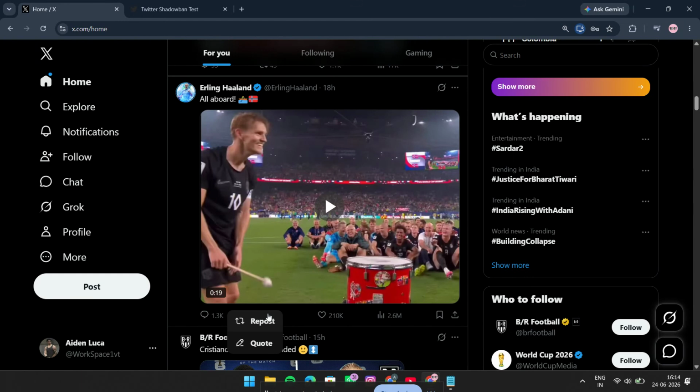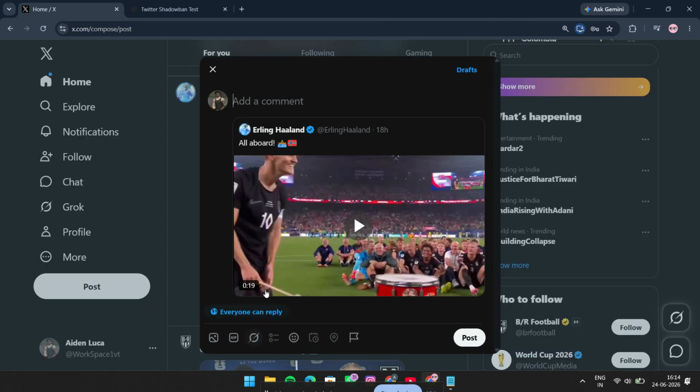A drop-down menu will appear with different sharing options. From that menu, select Quote. This is the option that lets you repost the video while adding your own text instead of just sharing it by itself. After you select Quote, X will open a compose box for you.